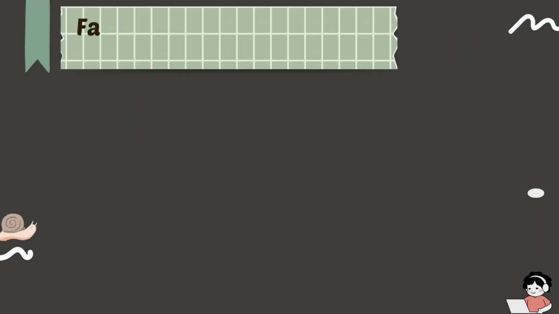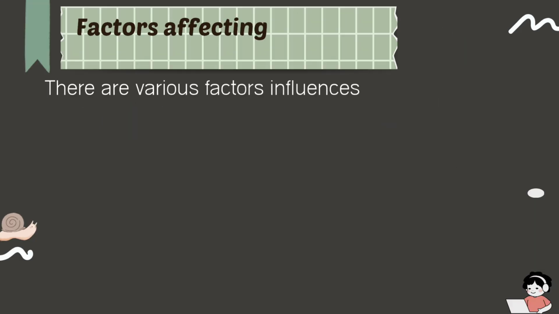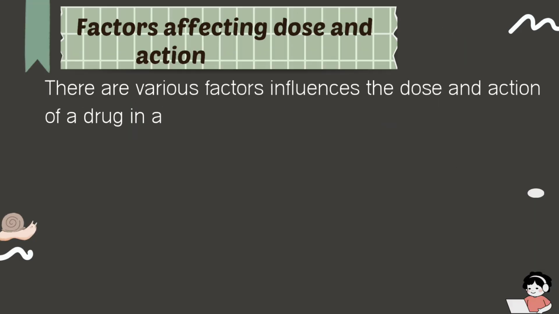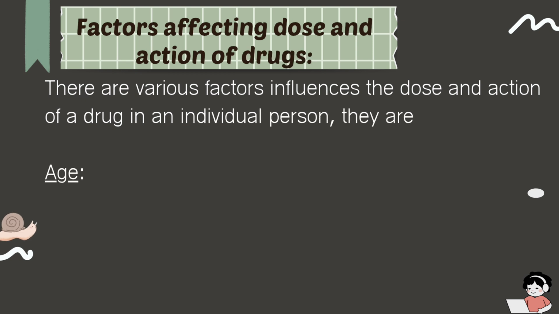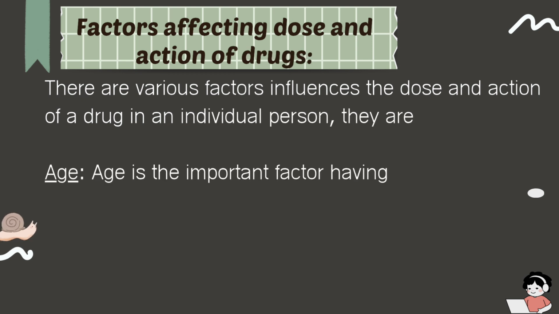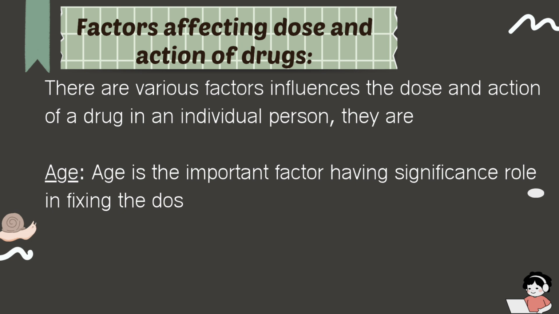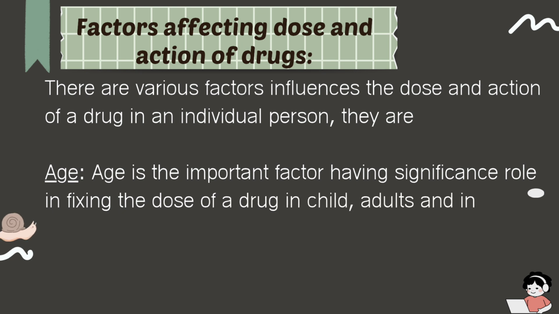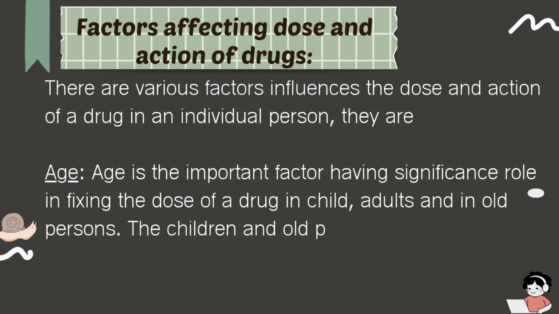Posology. Factors affecting dose and action of drugs. There are various factors that influence the dose and action of a drug in an individual person. Age. Age is an important factor having a significant role in fixing the dose of a drug in children, adults and old persons.